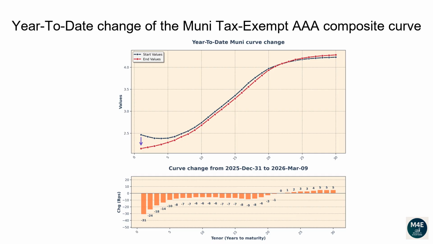The 1-year tenor changed -31 basis points. The 2-year tenor changed -24 basis points. The 5-year tenor changed -10 basis points. The 10-year tenor changed -6 basis points. The 20-year tenor changed -3 basis points. The 30-year tenor changed 5 basis points.